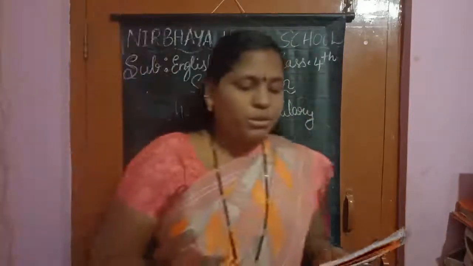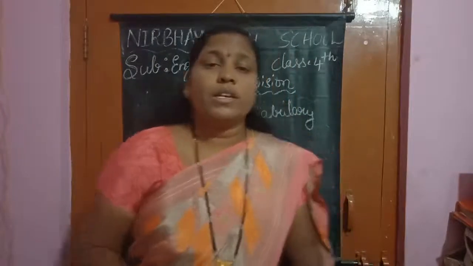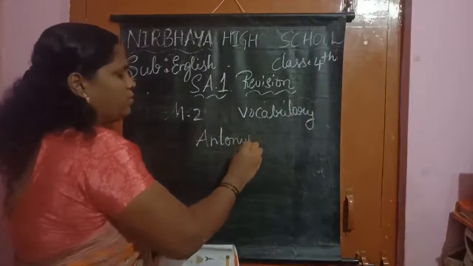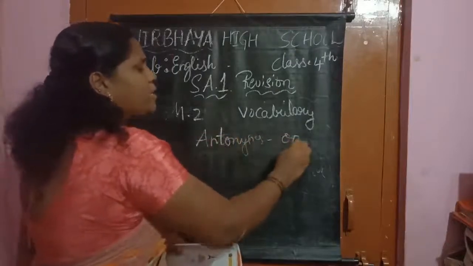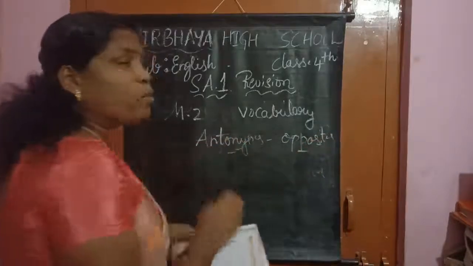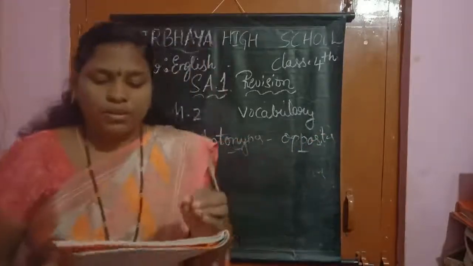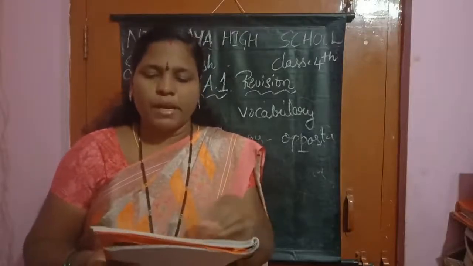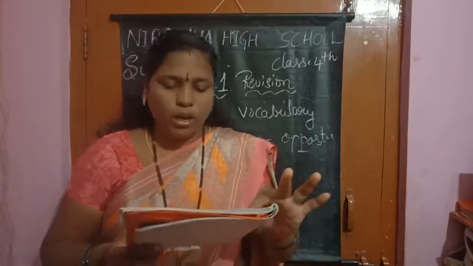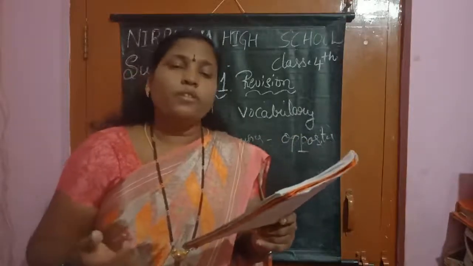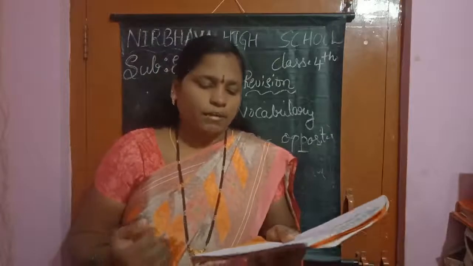What is module 2 to learn here? Antonyms. Antonyms means opposites, children. See here, they have given a crossword puzzle. With that, we should complete the antonyms. See, an antonym of beautiful. Beautiful means what? Ugly. Write it out.